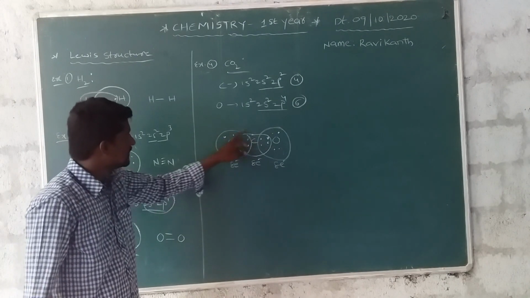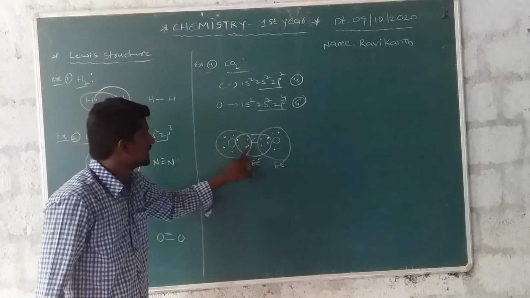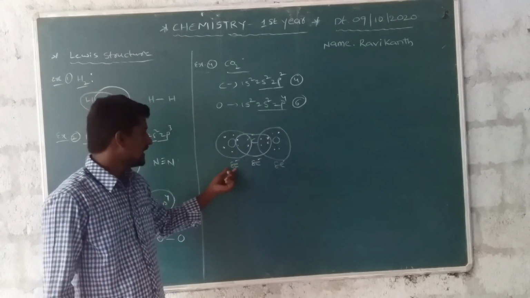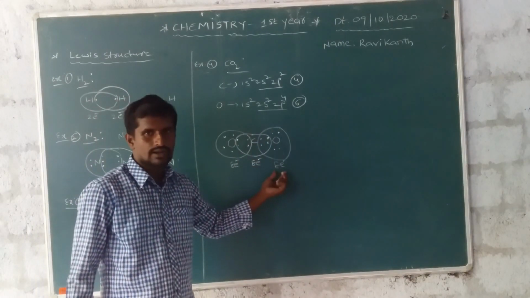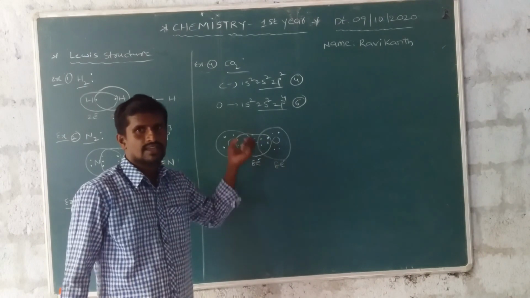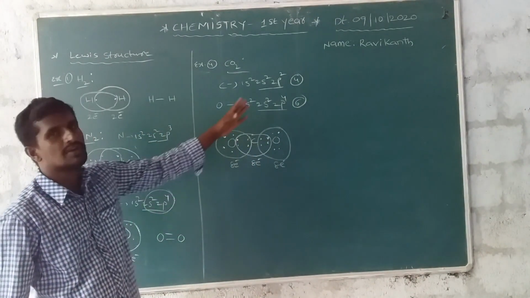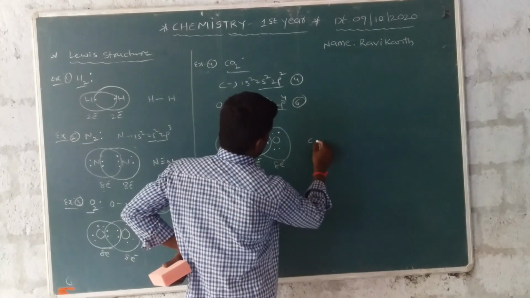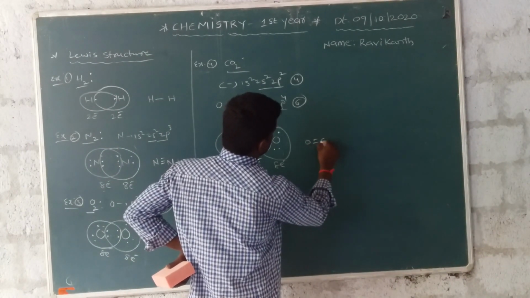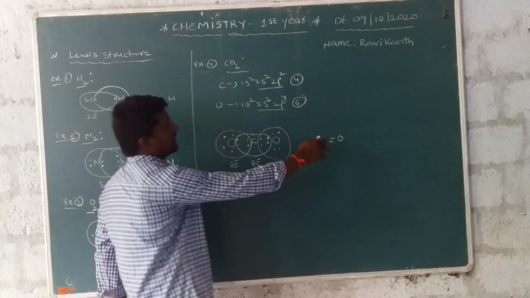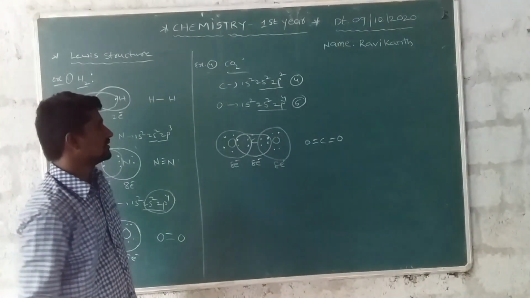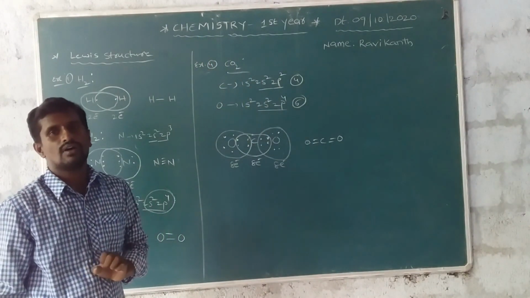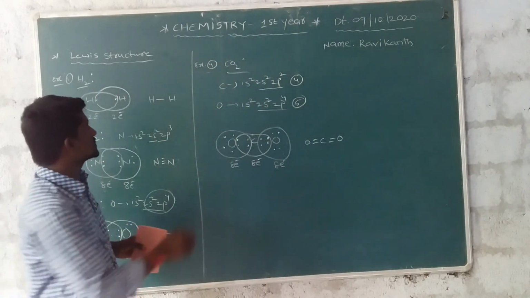In this circle 8 electrons, in this circle 8 electrons, in this circle 8 electrons. Each atom surrounding the central atom has 8 electrons. It obeys the octet rule. The structure is O double bond C double bond O. This is the structure of CO2. Next one.